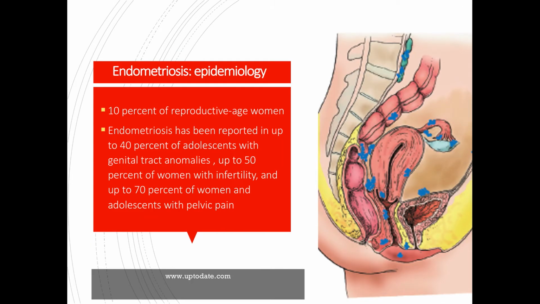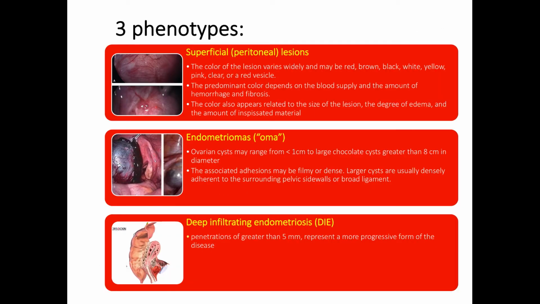About 10% of reproductive age women have endometriosis, and endometriosis has been reported in up to 40% of adolescents with genital tract anomalies, up to 50% of women with infertility, and up to 70% of women and adolescents with pelvic pain. So basically, we have three phenotypes for endometriosis. We have the superficial or peritoneal lesions, the endometriomas or the OMA, and the deep infiltrating endometriosis or the DIE.